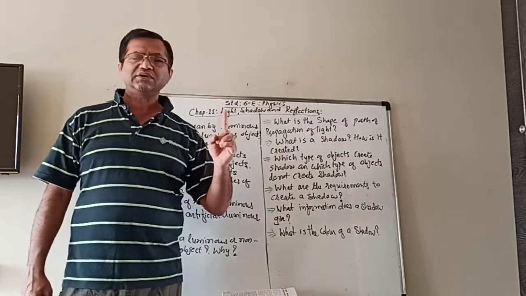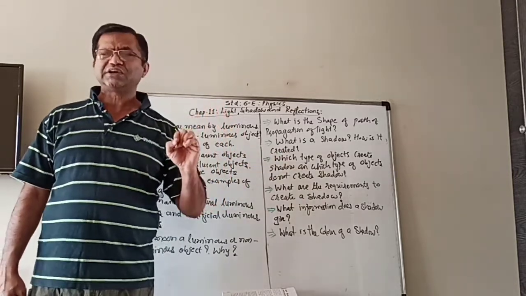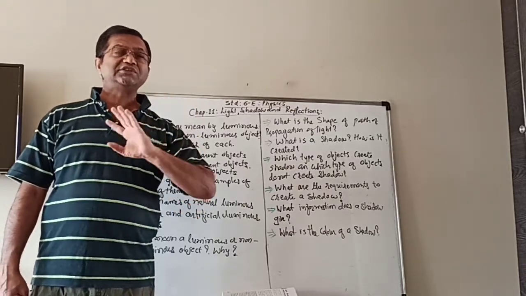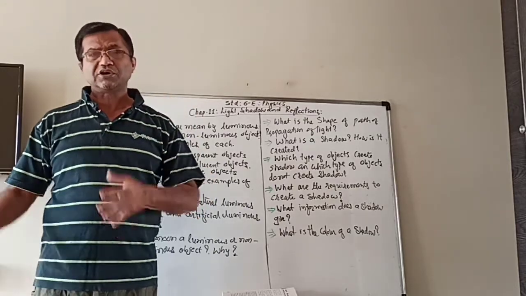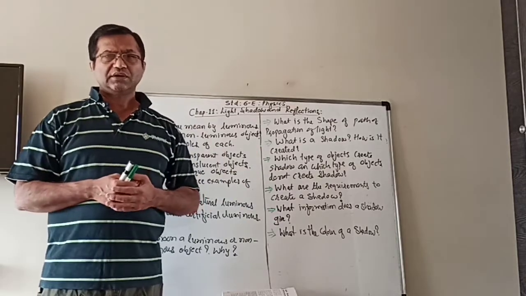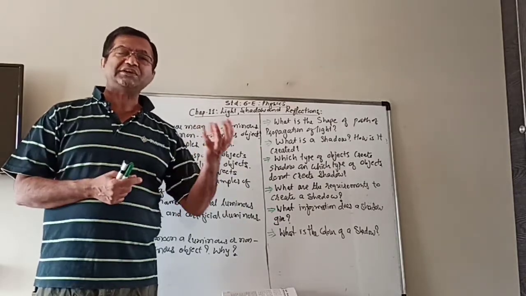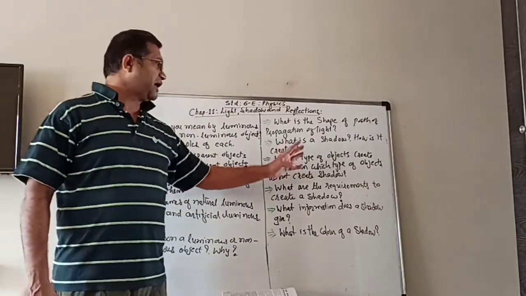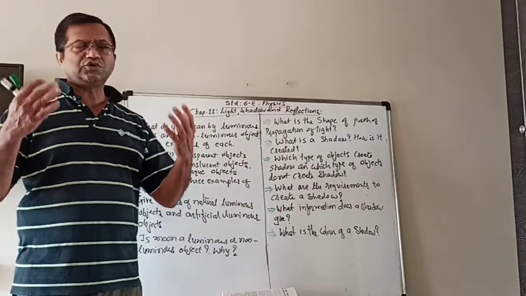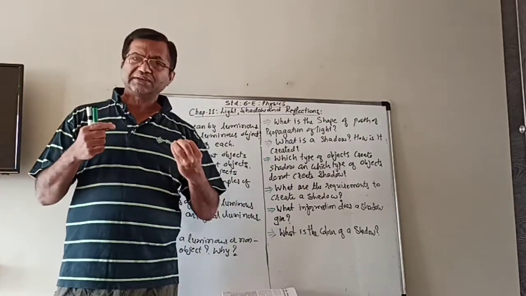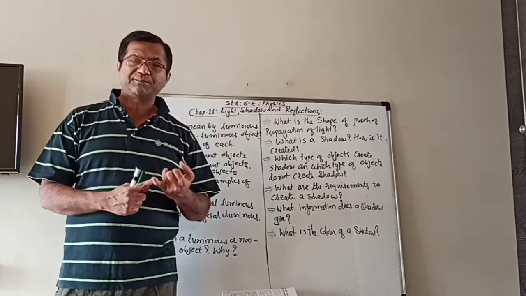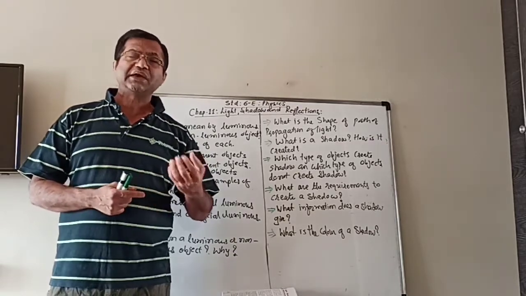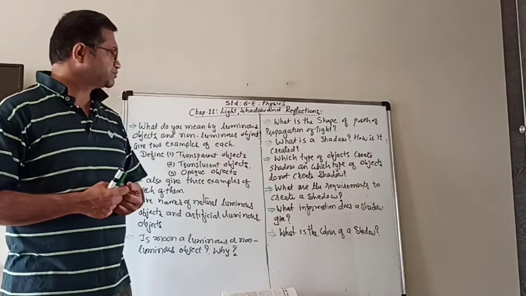Transparent objects do not create a shadow because light is passing through them. But translucent objects give a shadow, though it is not so dark. But the opaque substance gives a dark shadow. Now, from the shadow we can get an idea of the shape of the object. But not always, sometimes it can mislead also.